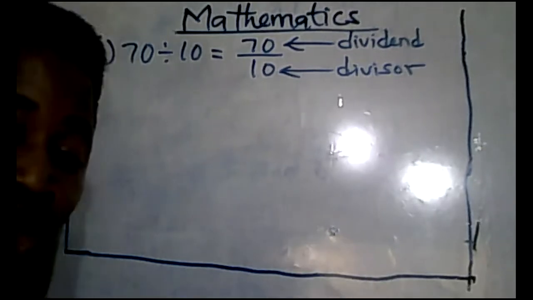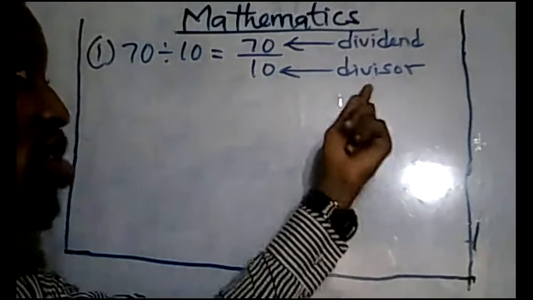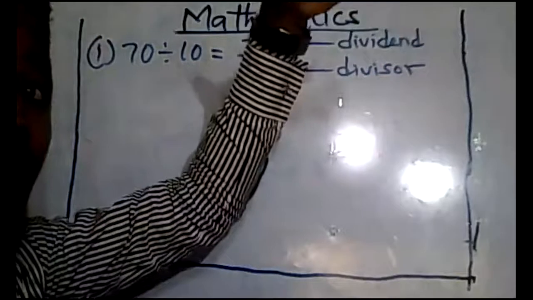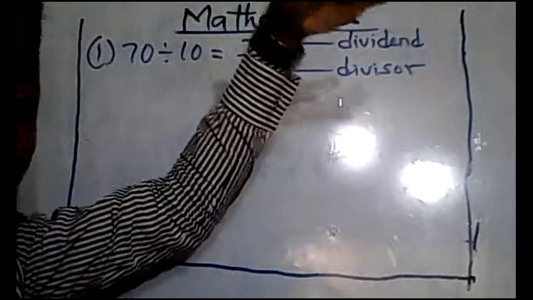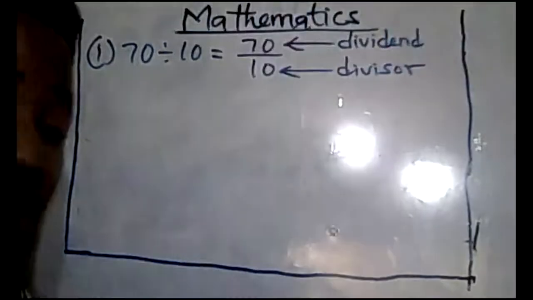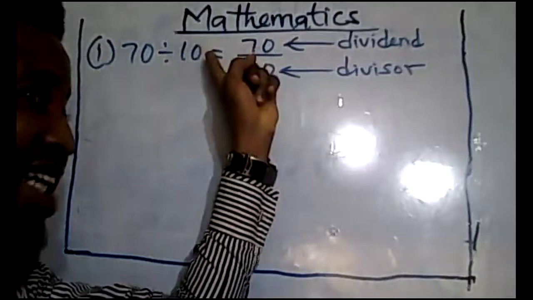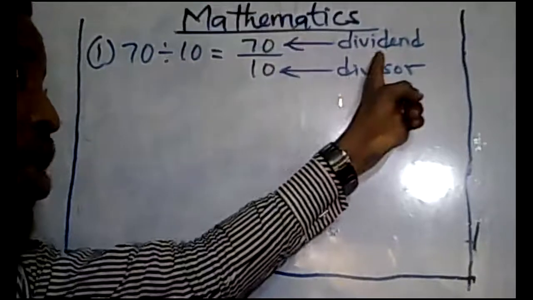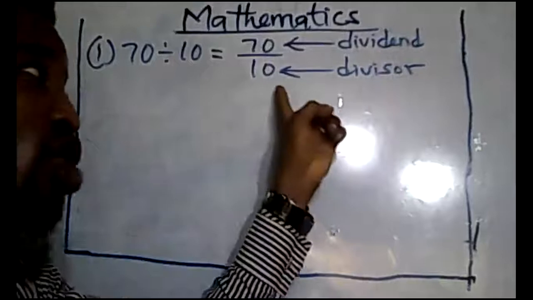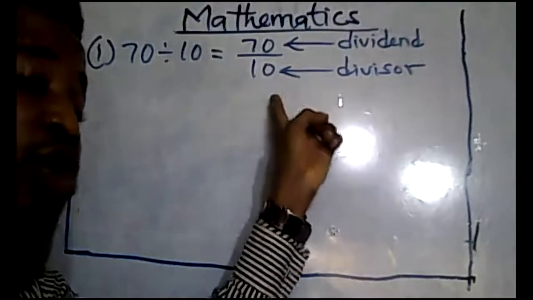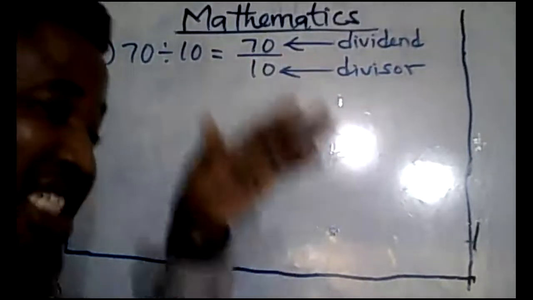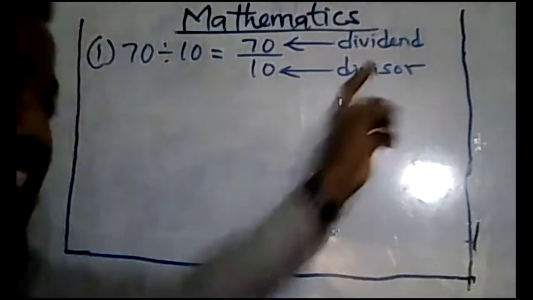The number on top, which is your numerator, the number you want to divide, is your dividend, while the number below, which is your denominator, the number you are using to divide, is your divisor.